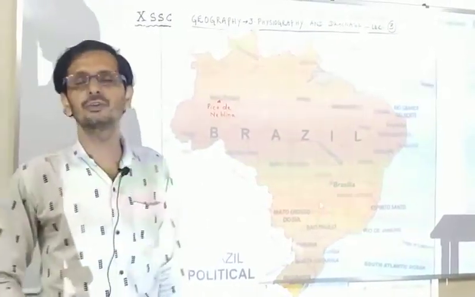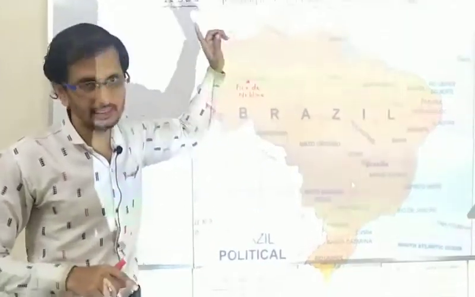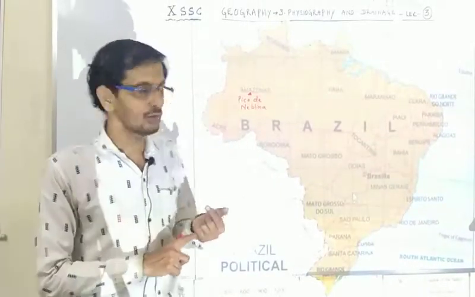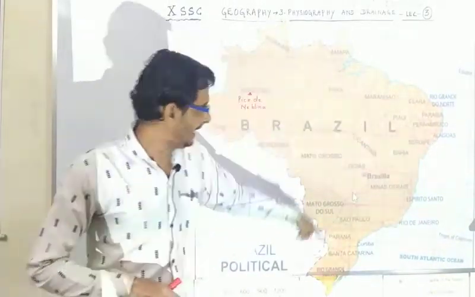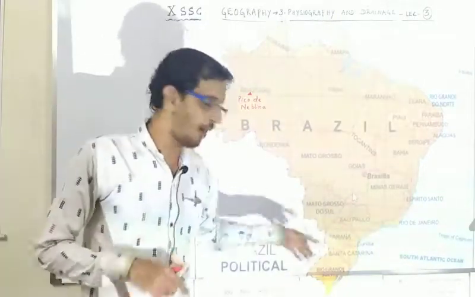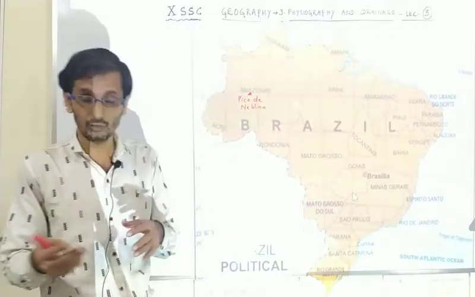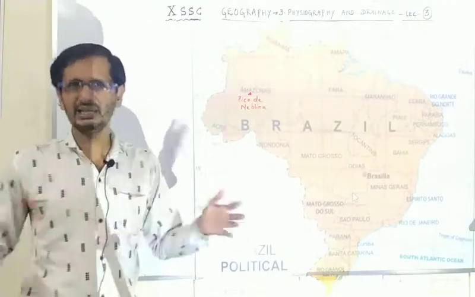Now the plains. We have seen the Brazilian highland and the Guyana highland. Then we have seen the coastal area: the North Atlantic Ocean, North Coast region, Eastern Coast region, as well as Southern Coast region. Then we have seen the Great Escarpment, and how it affects the climate of Brazil. Now the fourth one is nothing but the plains. Plains are very few in Brazil.